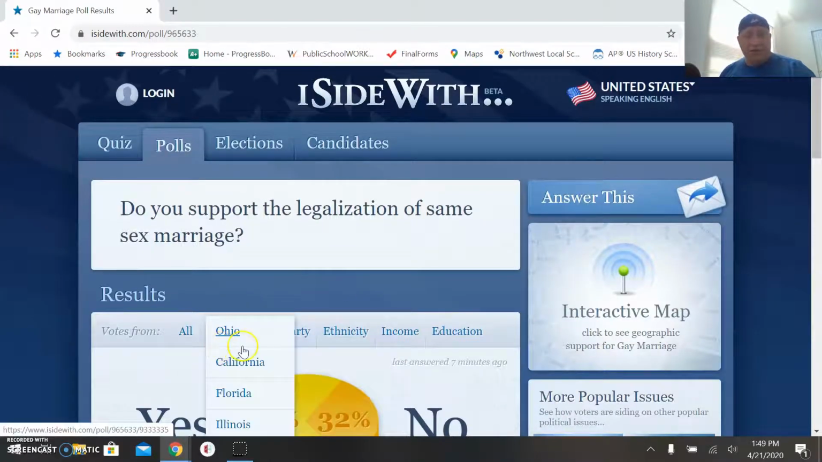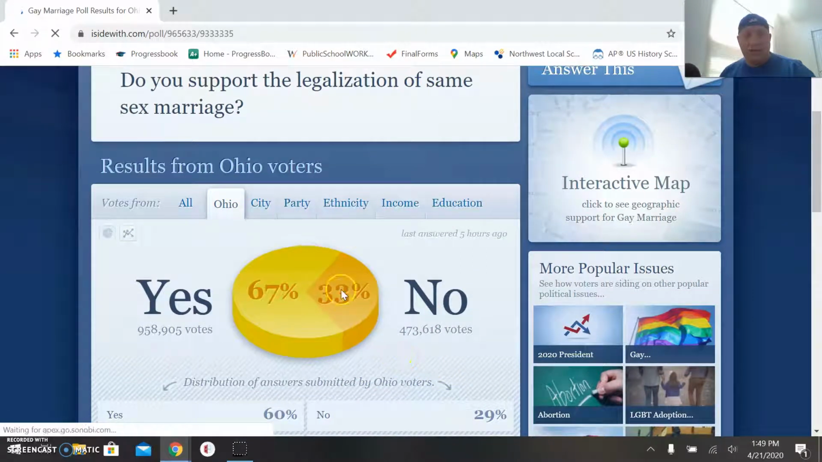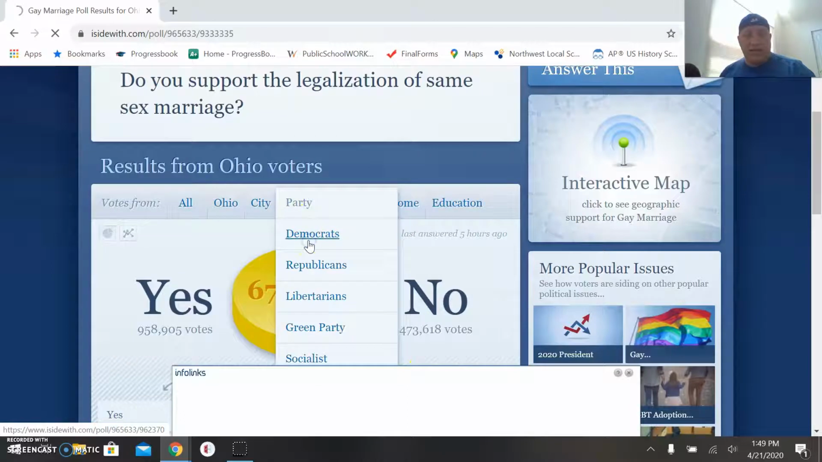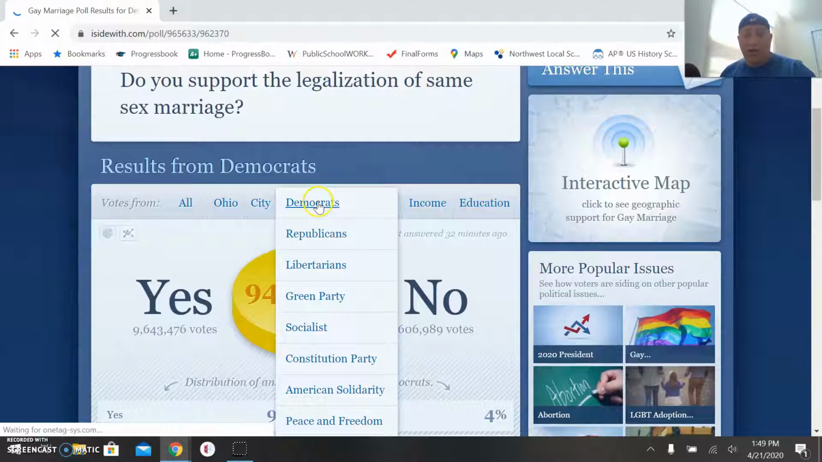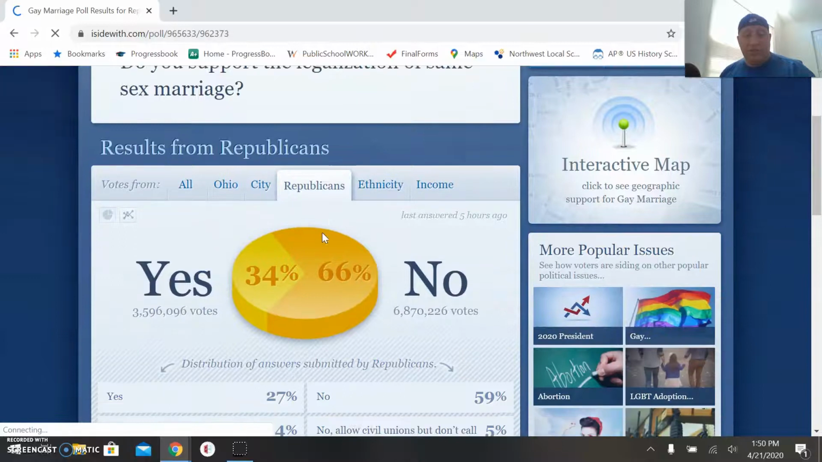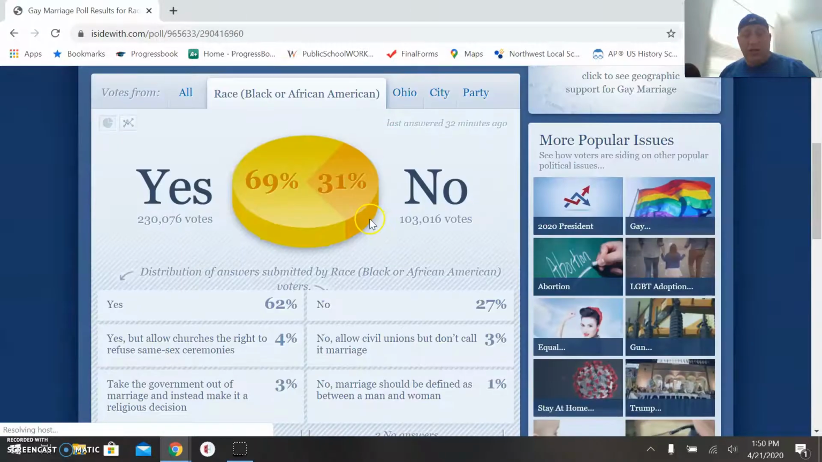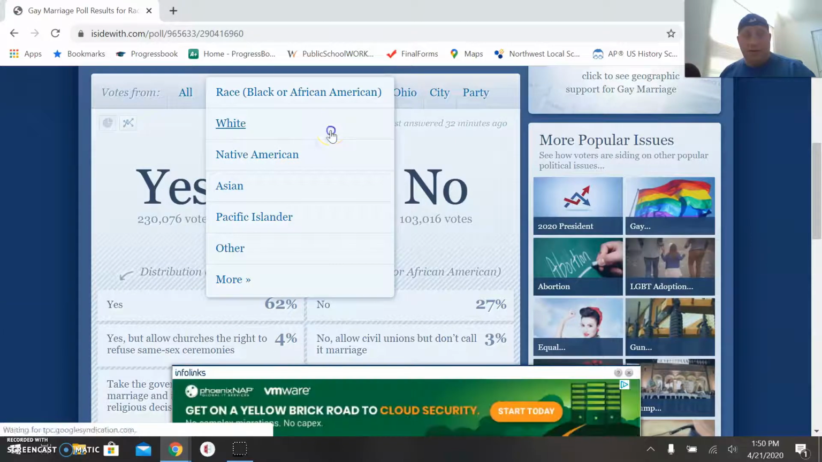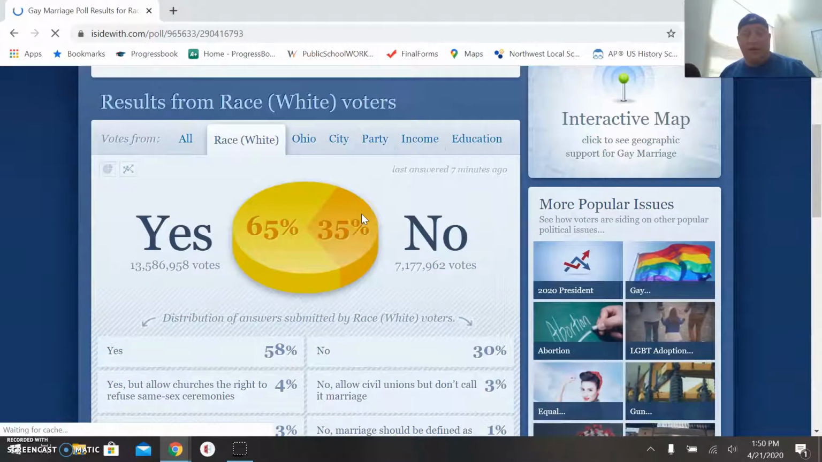But you'll notice that they also break it down like, all right, you want to know how your state differs from the national average. It's not that much. Ohio's pretty much in line with it. You can look at political parties. Let's say you're a Democrat. If you want to know exactly how you view the issue, if you're a Democrat, overwhelmingly they're in favor of it. You look at the Republicans, the people who have proclaimed themselves Republicans, they're opposed to it. You can look at ethnicity of white and black. So let's say, how do blacks view it? Right now, they're in favor, at least of the people that are taking this quiz on iSidewith. And so are the whites by roughly the same amount.